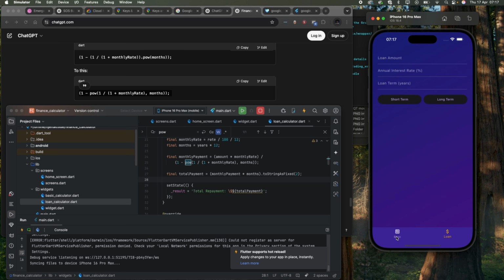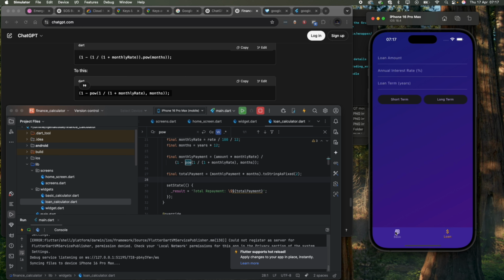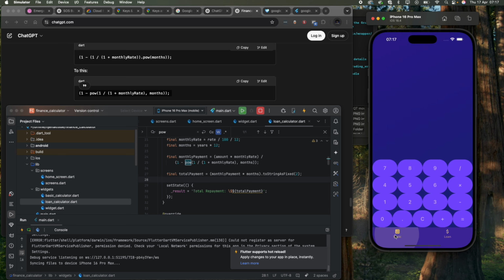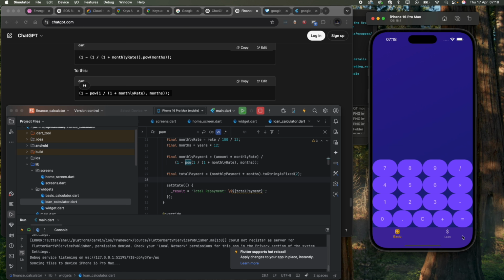We'll expand onto this if you guys are really interested to see how this calculator works, where I took a basic calculator and expanded it to have that functionality. Please make sure you like, share, and subscribe. We'll probably pop out another video in a soon state, because this can't be the final product that we have. As this calculator keeps giving errors, I would like to put in some paddings, maybe the buttons being black, with a black background, with circular, like I want to make it more UI UX. So also look for some inspirations on what we can do to prompt ChatGPT to rectify and make this look better. But in terms of long-term, short-term calculator, basic, that is all there, and that works.